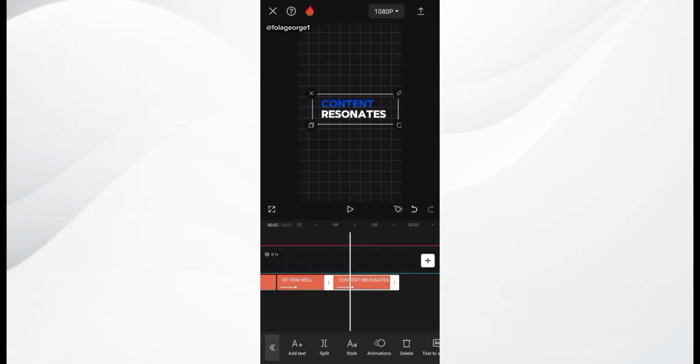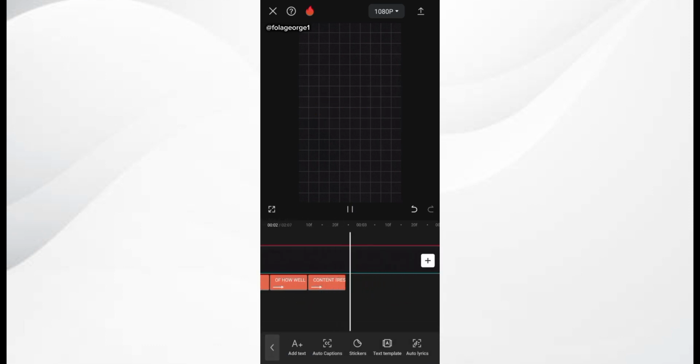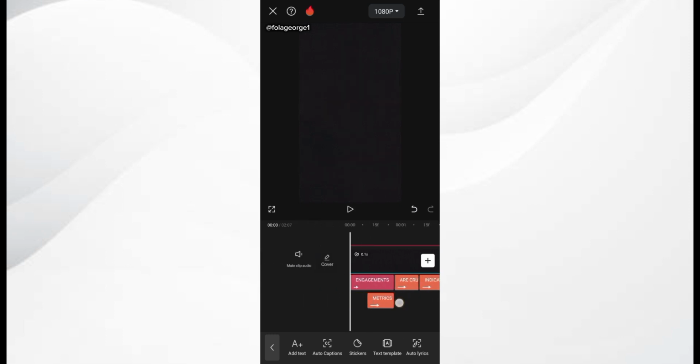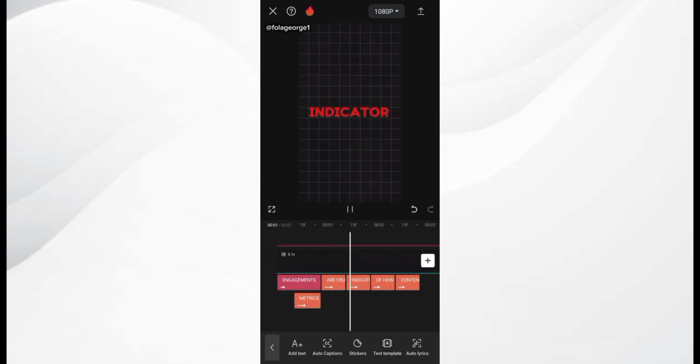Okay, so indicators are crucial indicators. No. Engagement metrics are crucial. So I'm just simply going to make a few adjustments to this.